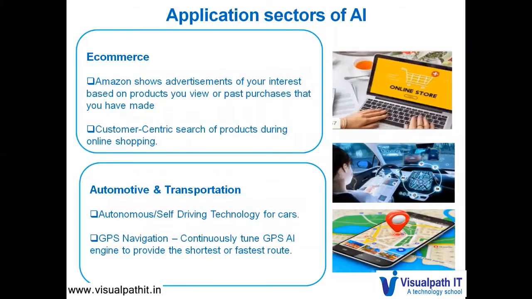Now let us look at some of the sectors where AI is used. Let us look at the e-commerce sector first. We have seen Amazon showing advertisements of your interest based on products you view or based on past purchases that you've made.